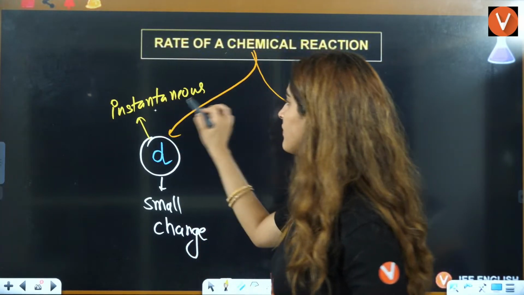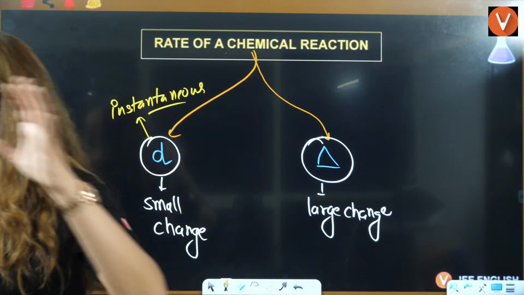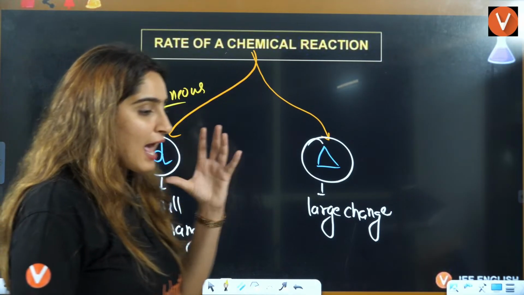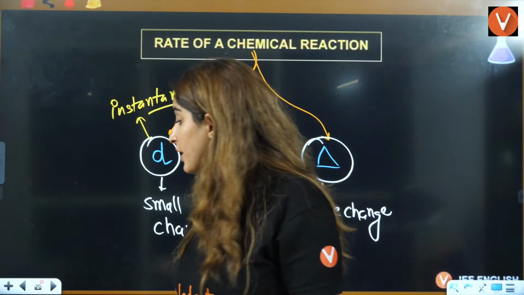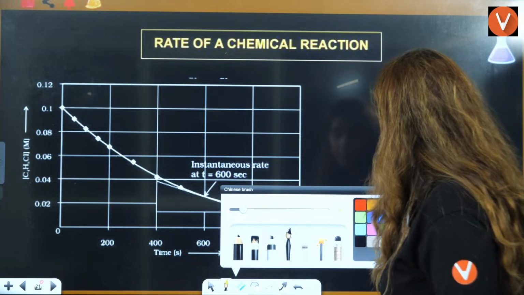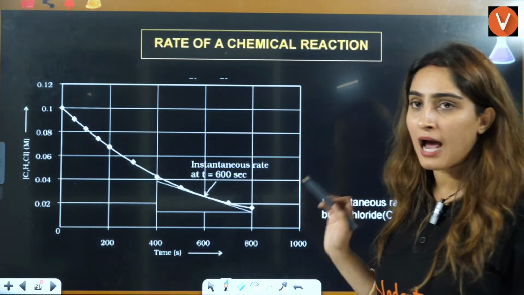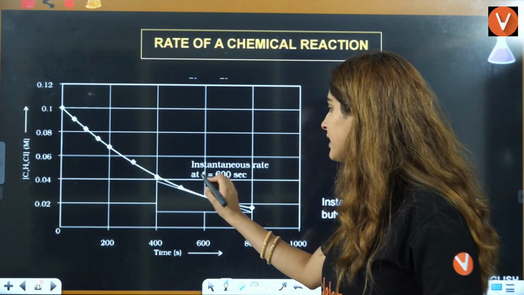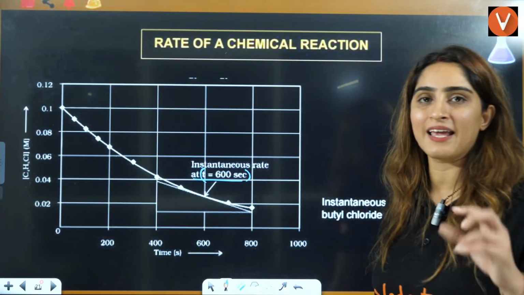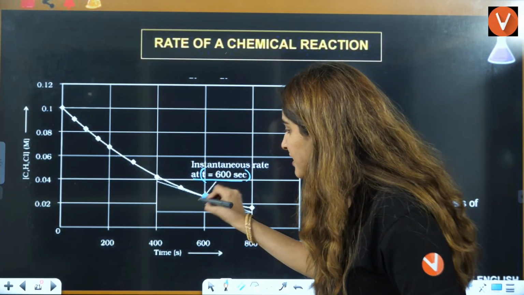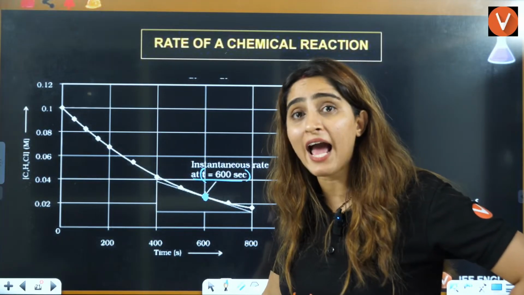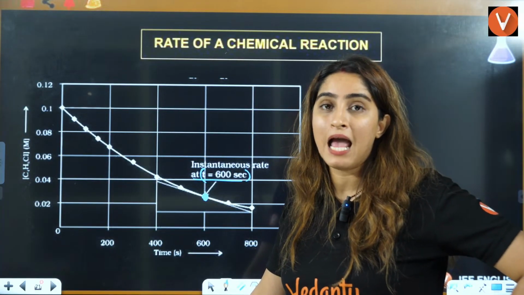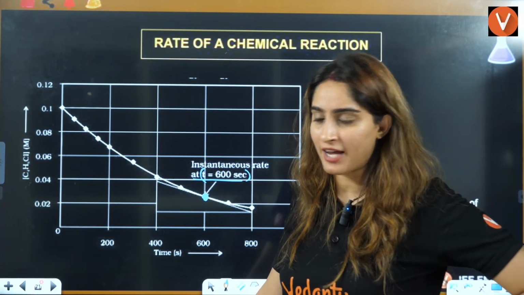Instantaneous. Okay, that is called instantaneous rate. Yes, everybody, at a particular instant and very, very small steps, we are dividing it. I'll also show you with the help of a diagram here. For example, this is the graph here. This is the instantaneous rate I am talking about, let's say, at 600 seconds. So at this instant, you have to tell me what is the rate of the reaction. At this instant, that means a very small change you have to see here. At this particular instant, what is the rate of reaction?